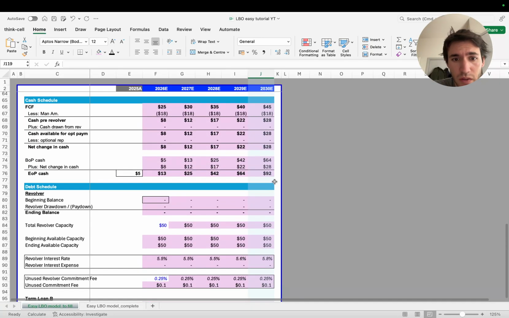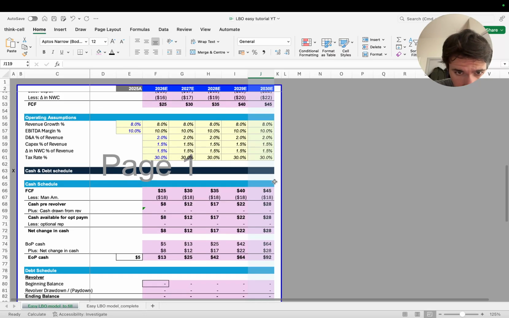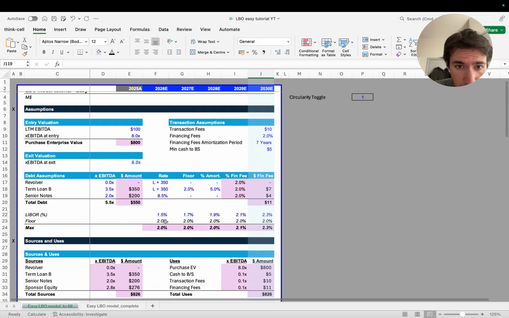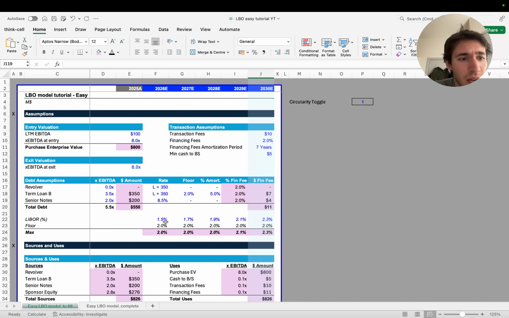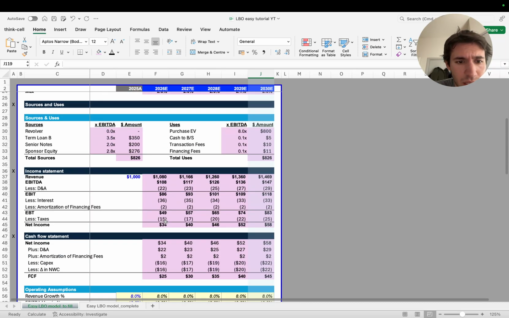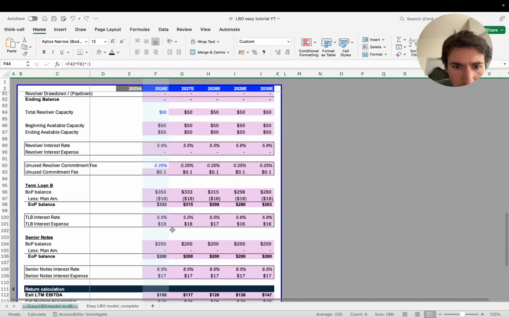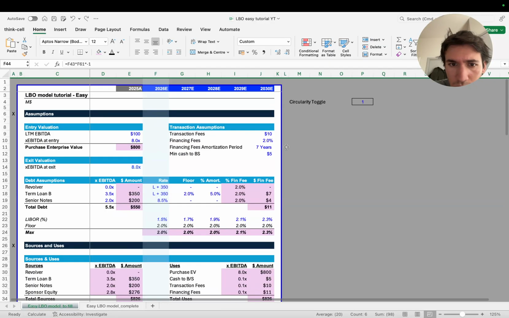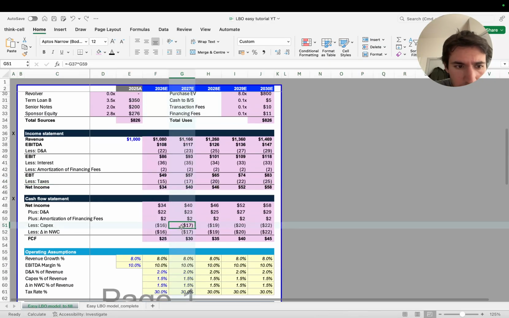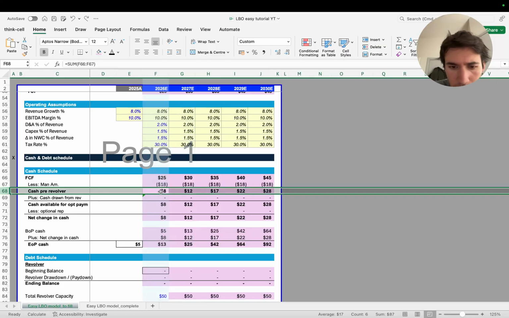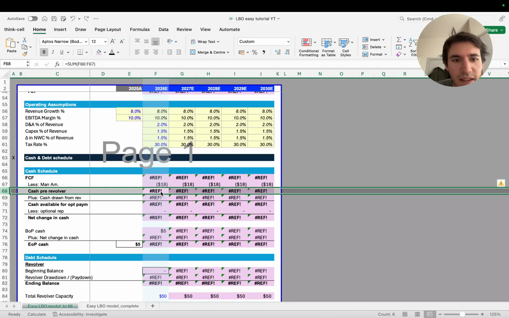Okay, so let's see if we haven't forgotten anything. Let me try to see. So it seems well done now. I don't think we've made any particular mistakes. If I try to do this, let's see if it messes up in any way. I want to show you how the circularity toggle works. Okay, yes.